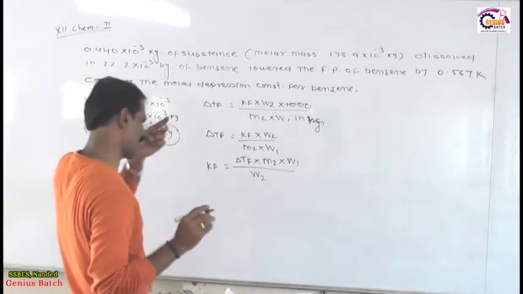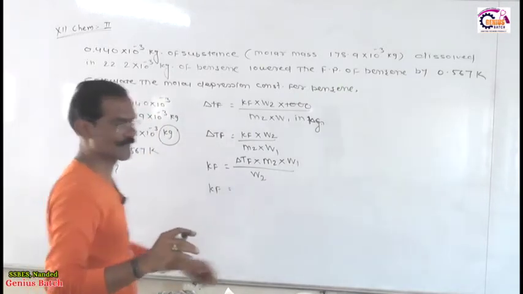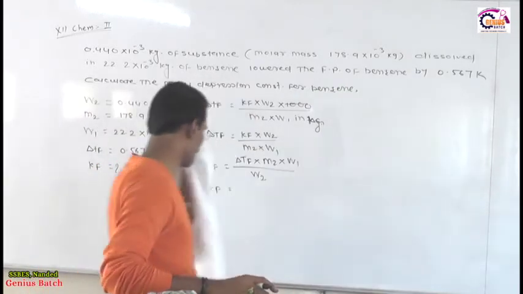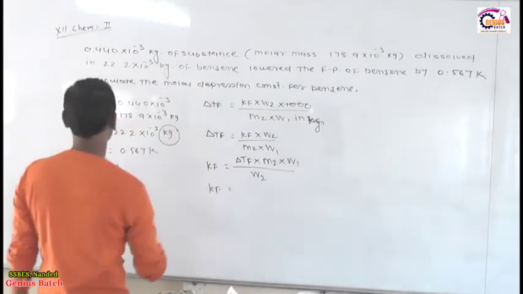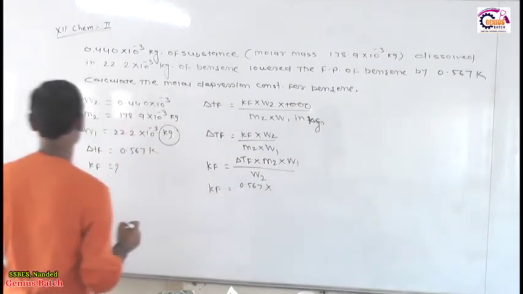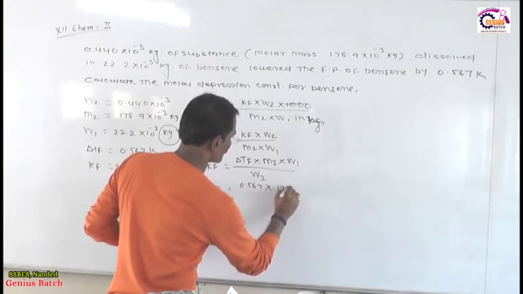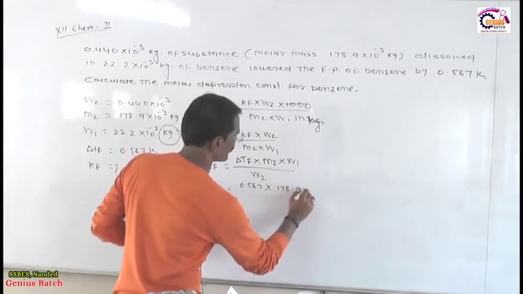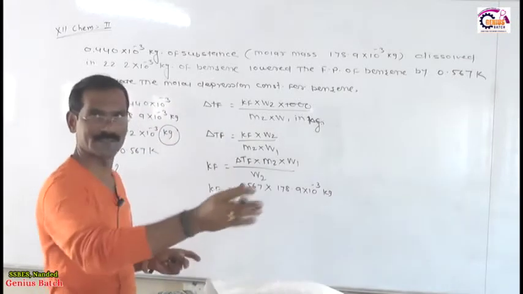This is a very simple relation. Therefore, Kf is equal to, what is the value of delta TF? That is 0.567, into the value of M2, which is 178.9 into 10 raised to minus 3 kilogram. Obviously, they are given in kilogram.